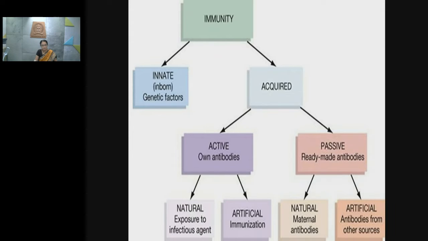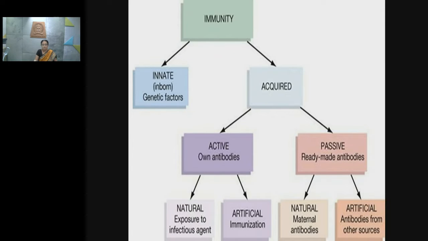There is no discrimination made by the body's immune system, whether it is Salmonella typhi or tuberculosis pathogen and so on. So it is non-specific and present from our birth.